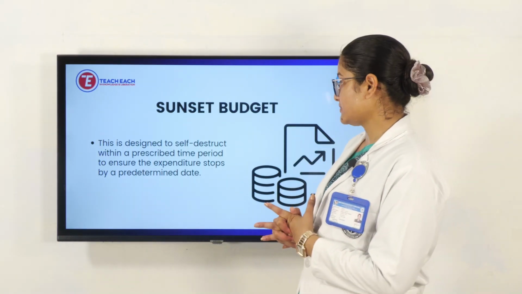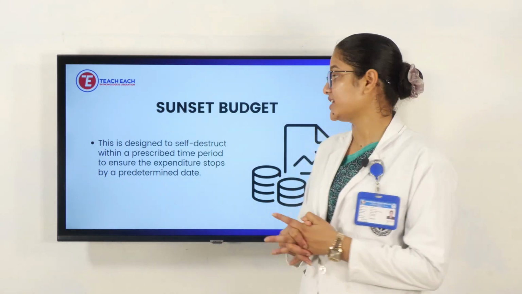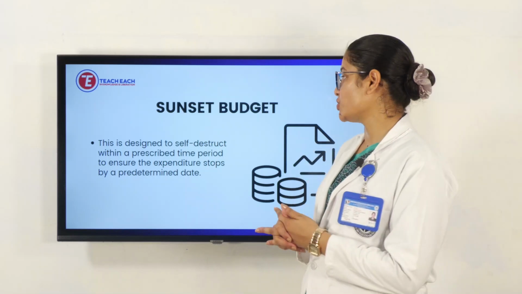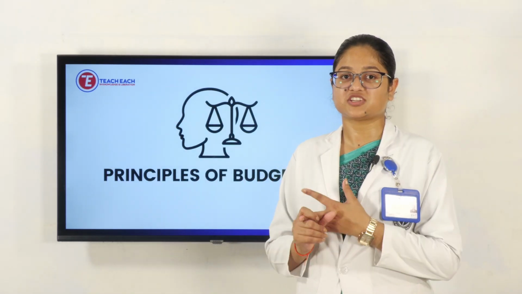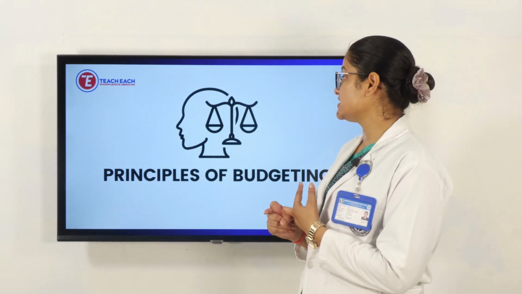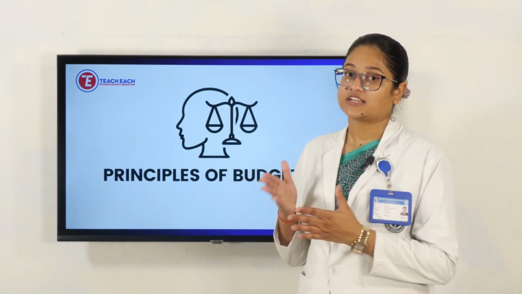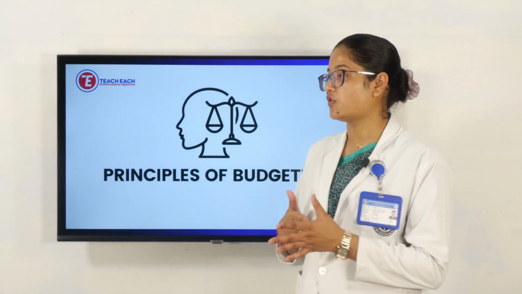So I hope this session is going well and you all are enjoying it and getting some knowledge from the sessions. If any doubts are there, you can ask. So till now we have discussed definitions and introduction, we saw the definition, and we saw the purposes of budget. Now we have completed the types of budget. We have seen 12 to 14 types of budget.